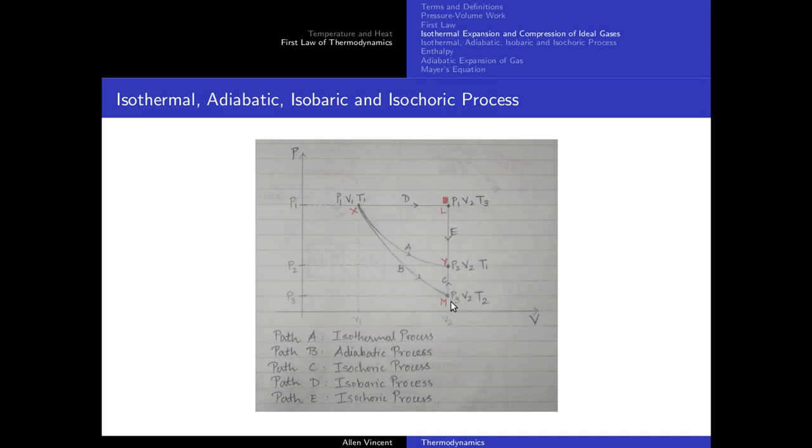Now path D. Path D is from X to L. Constant pressure process, that is why it is called as isobaric process. Volume will change, temperature will change. From L to Y, again it's a constant volume process. So volume is going to remain the same, pressure and temperature will change. So you have path A, which is isothermal, path B adiabatic, path C isochoric, path D isobaric and path E isochoric.